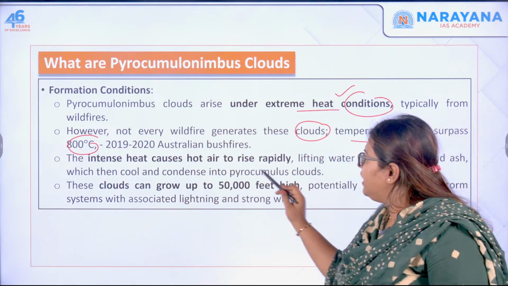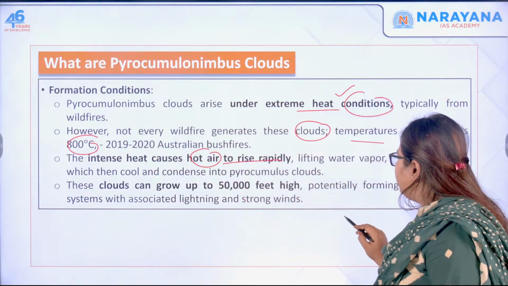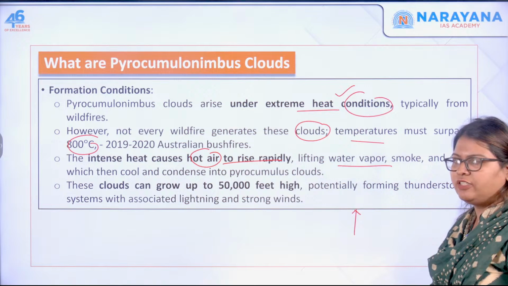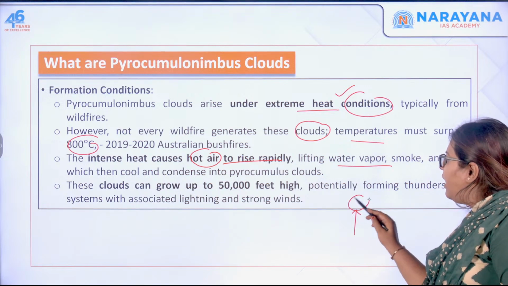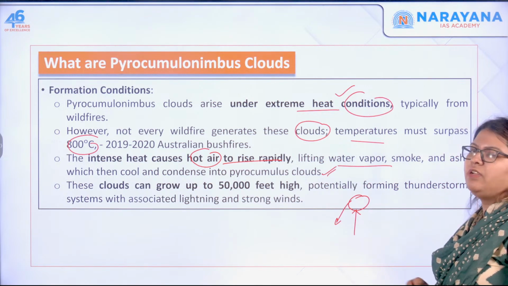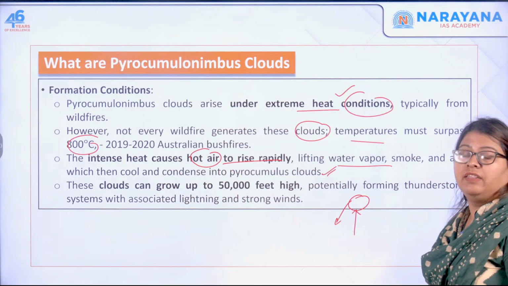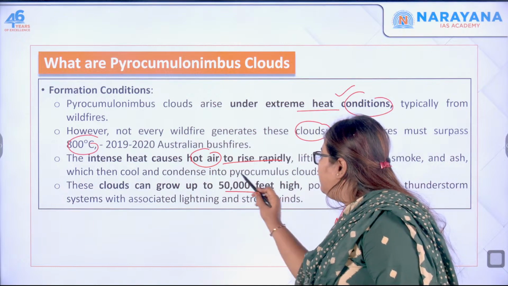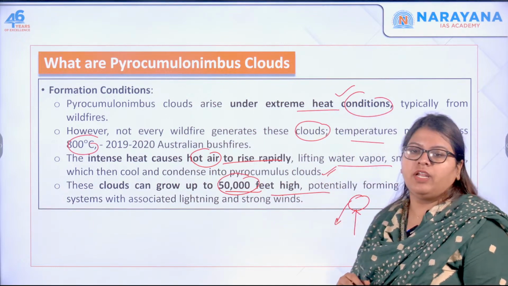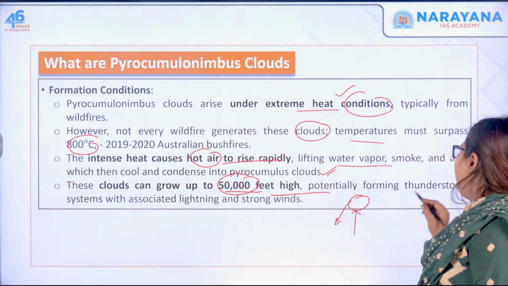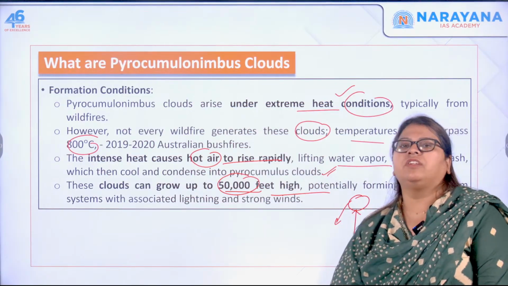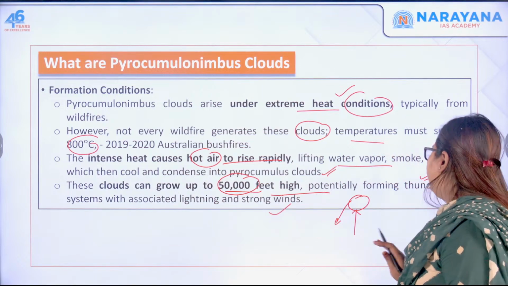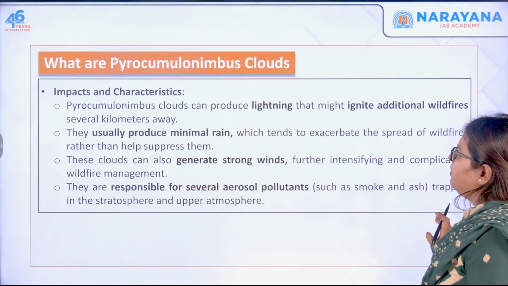Next, the intense heat causes the hot air to rise. I already told you this lifts the water vapor, the smoke as well as the ash, and they will cool here and condense, and form the pyrocumulonimbus clouds. These can grow up to a height of even 50,000 feet, and this potentially forms what? They form thunderstorm systems which are associated with lightning as well as strong winds. So this is the concept of pyrocumulonimbus clouds.